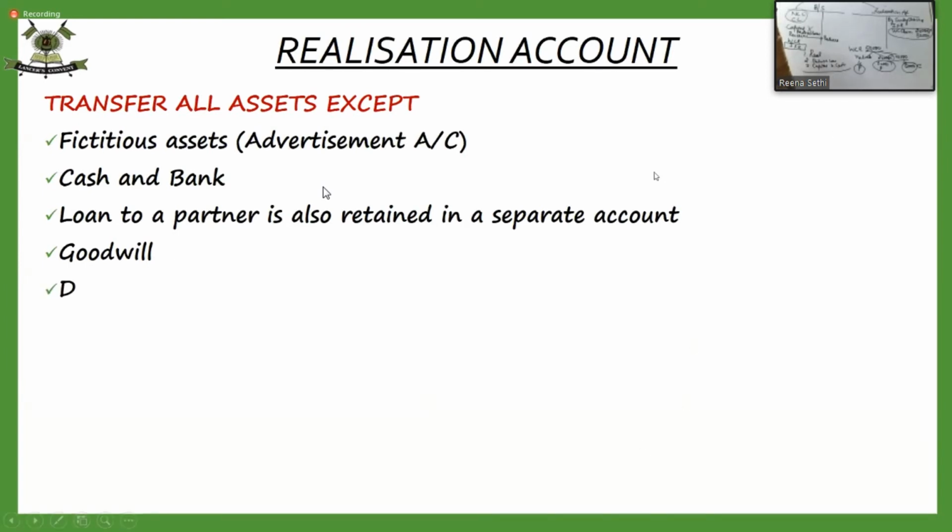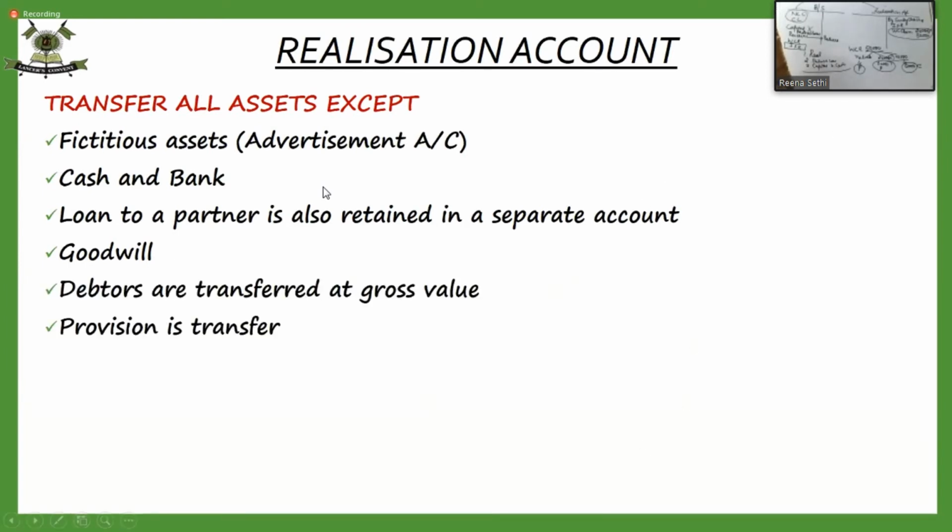Then debtors are transferred at gross value and provision is transferred to the credit side of realization. Just note down these points. These are very important because now you have to switch over from revaluation to realization. I'll explain.